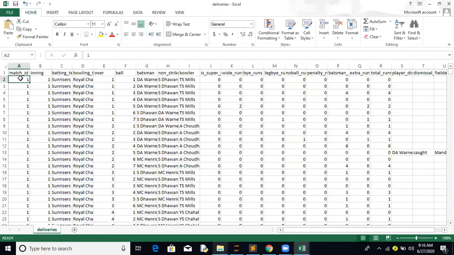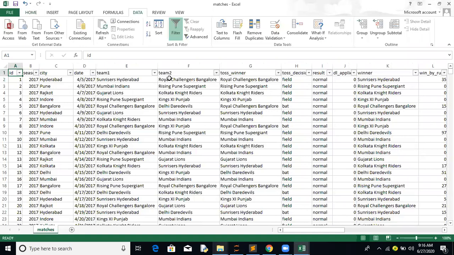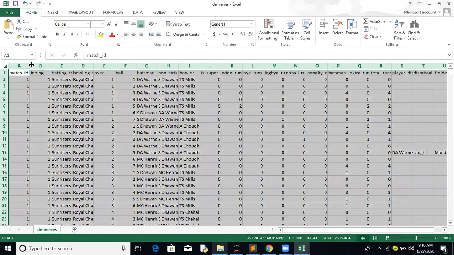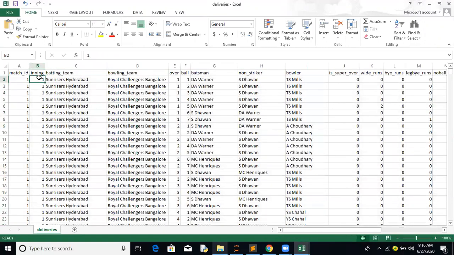For the first match between RCB and SRH, RCB won the toss, so they are fielding first, and SRH is batting. So here we have two innings available. First is for SRH, second inning is for RCB. Batting team, bowling team. First over, first ball. We have six or seven balls, depending on whether there is an extra ball. Who is the striker batsman, who is the non-striker, and the bowler who bowled those deliveries.